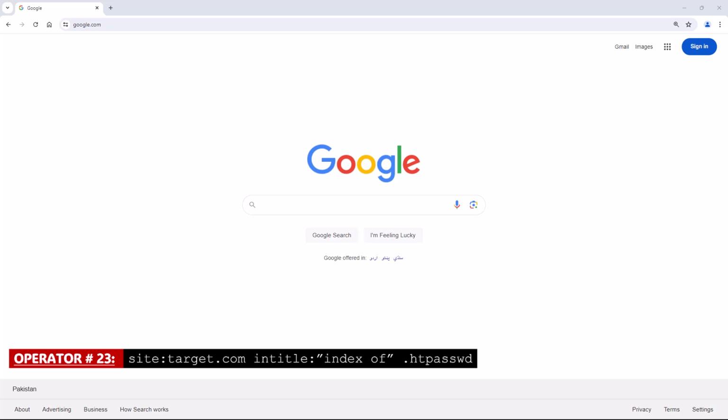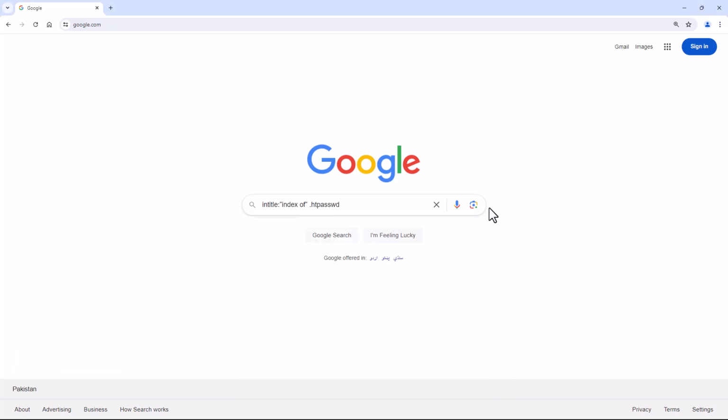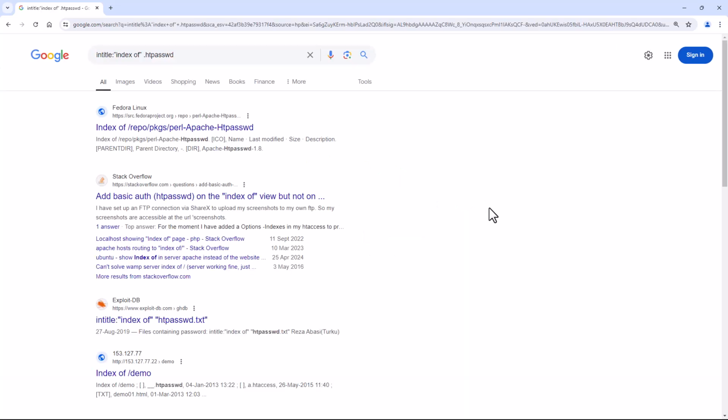Operator number 23. Site with the combination of in title. This Google dork will search for .htpasswd files on a website, which may contain encrypted passwords that can be cracked by hackers.